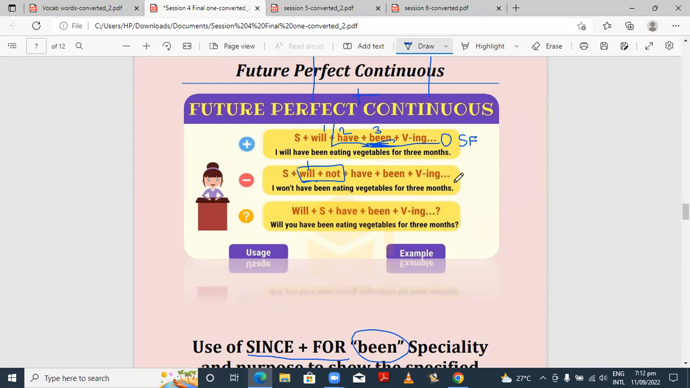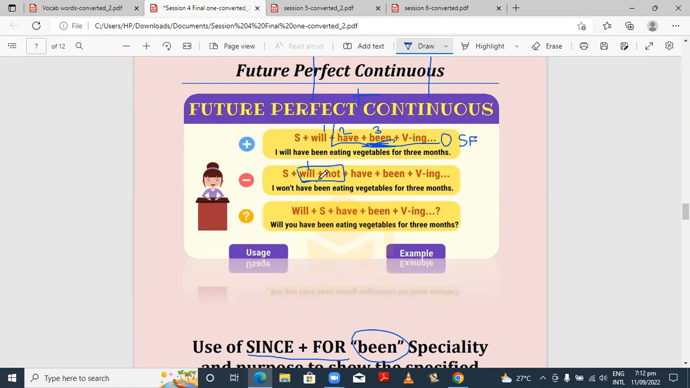so you can write or read it: won't plus have been plus first form plus ing and at the end the object. Like I won't have been eating vegetables for 3 months. She won't have been waiting for us since morning. She won't have been submitting the assignment since last week. They won't have been planning to go on vacation for a month. Got it? Next comes the interrogative.